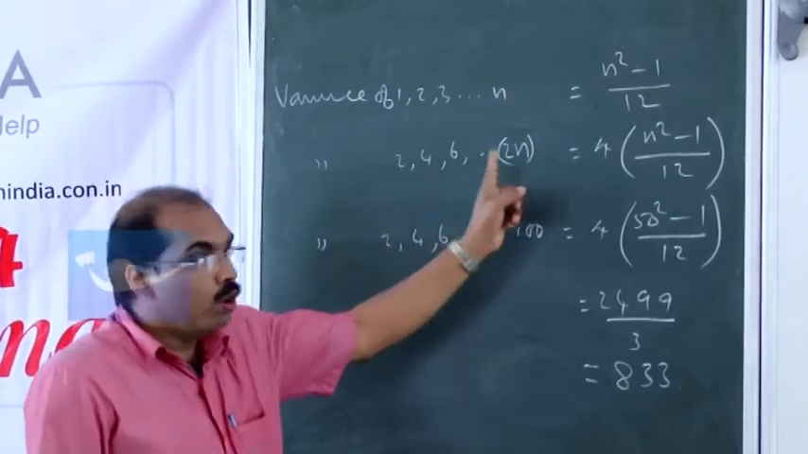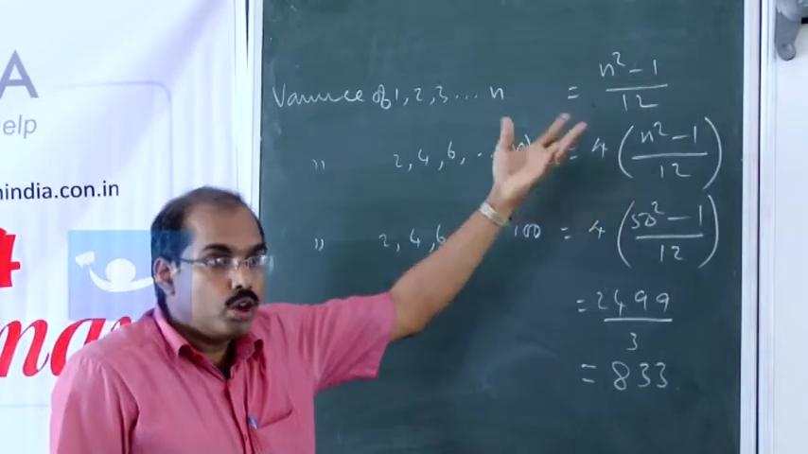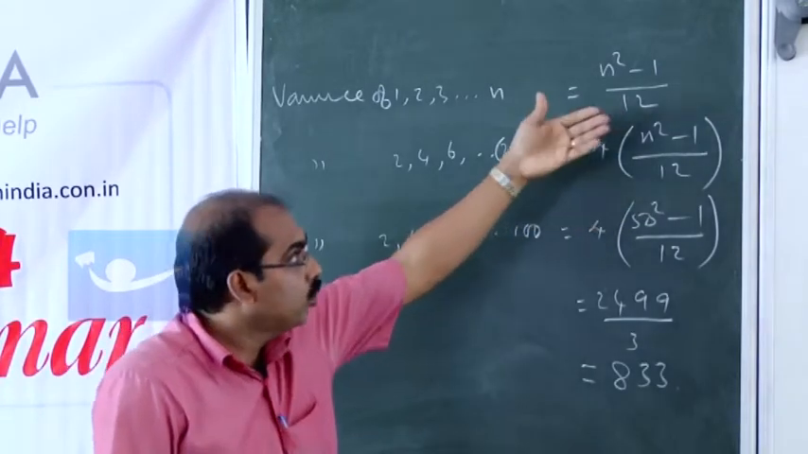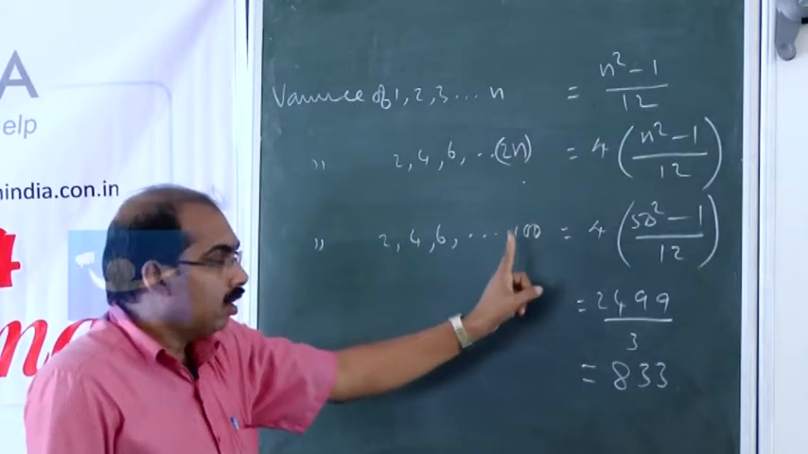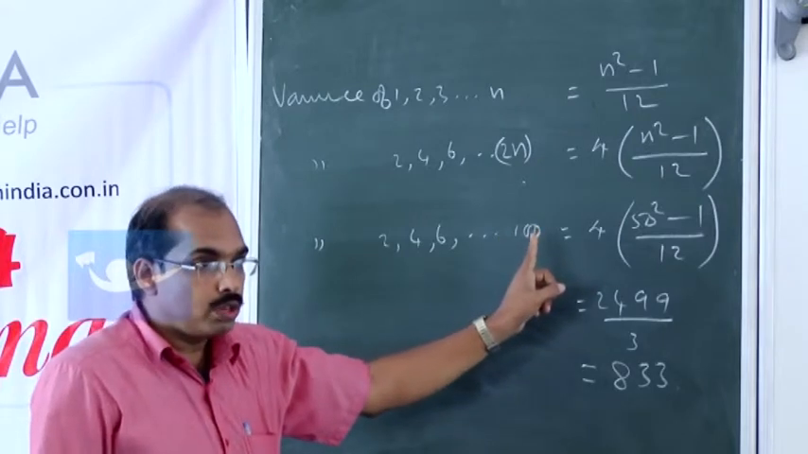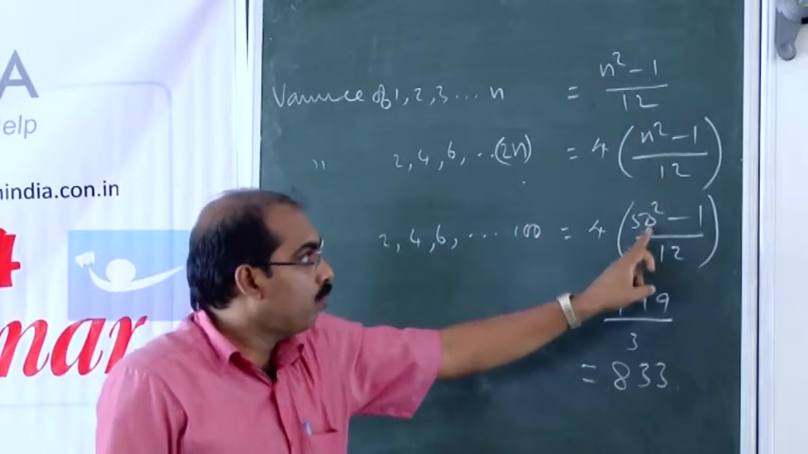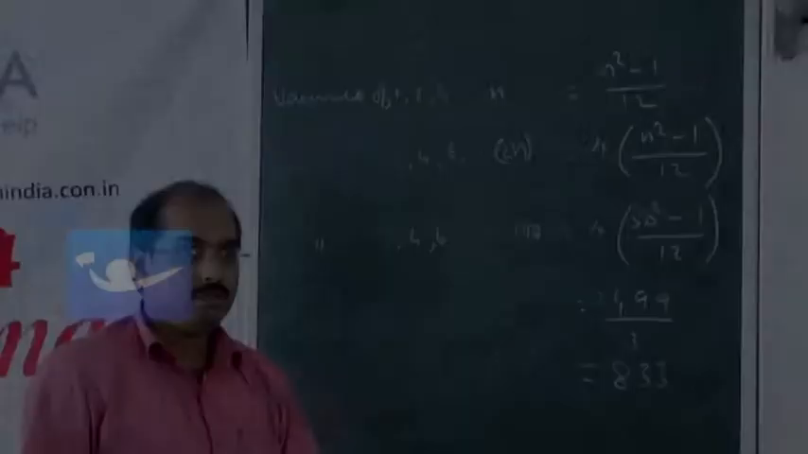If you multiply throughout by 2, the variance will get multiplied by the square, that is 4 into the actual variance. Again, we are considering 50 instead of n, that means we are considering the first 50 even natural numbers. So instead of n we have 50, and the answer will be 833.